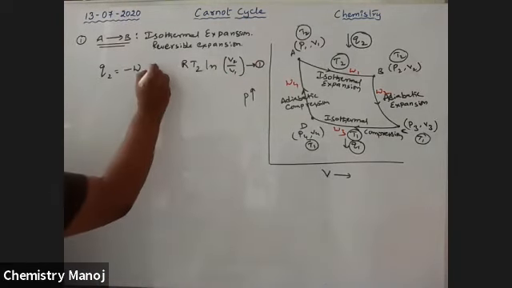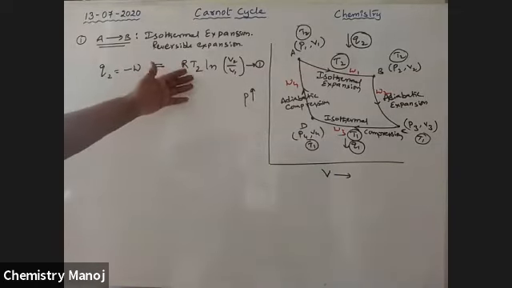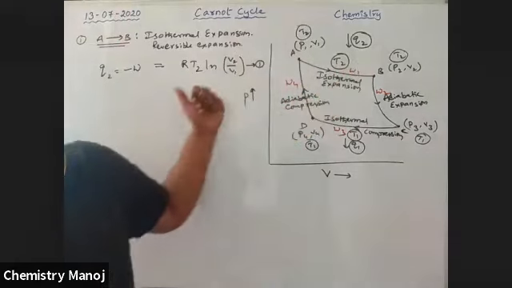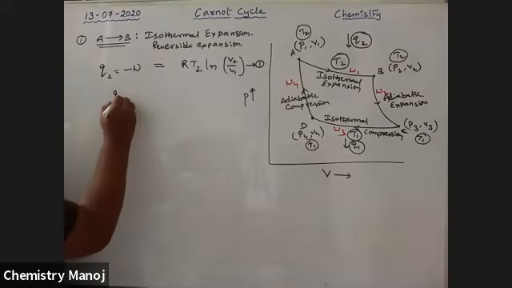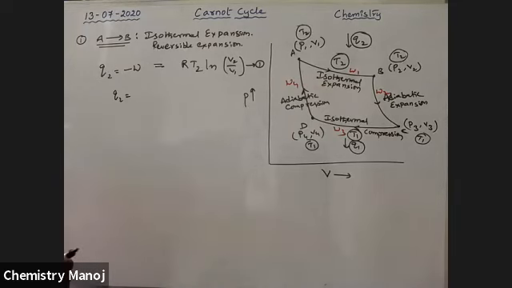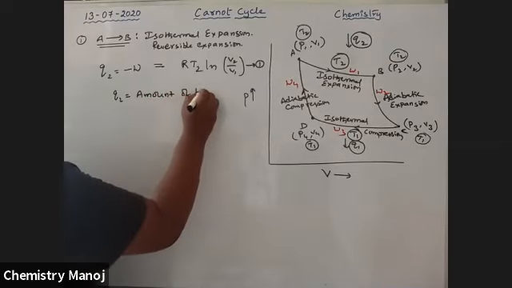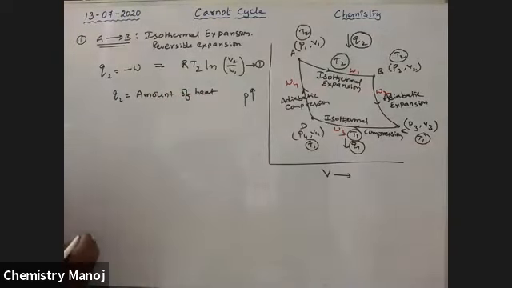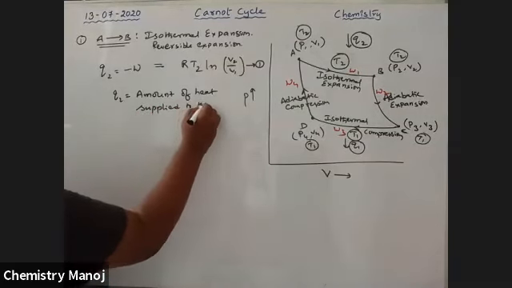To calculate work done along AB, we used these formulas in the previous topic. Work is done by the system, that's why it is negative. So it is along AB. What is this Q2? Q2 is the amount of heat supplied to the system.